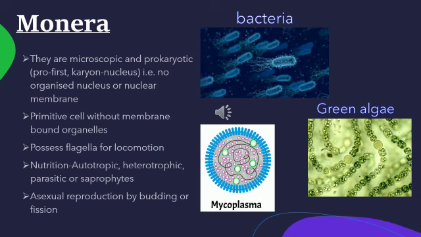And what kind of reproduction do these organisms grouped under Monera undergo? The mode of reproduction in Monera is asexual reproduction. That means only a single parent is involved in this process, through budding or fission. Here are a few examples under Monera: bacteria, mycoplasma and blue-green algae.